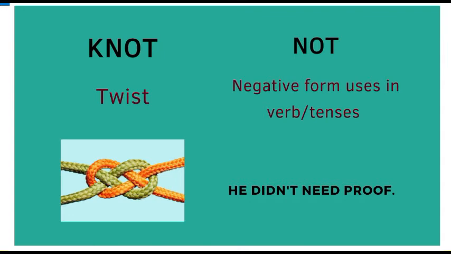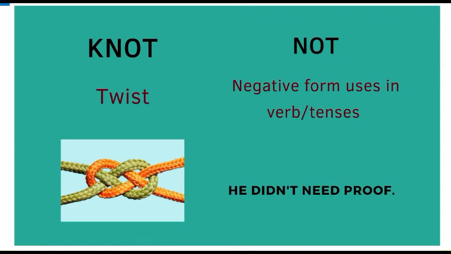So we do have an example here: He didn't need any proof. I have used a shortened form, the contraction here. I have replaced the letter O with the sign of the apostrophe. We use this in contractions.